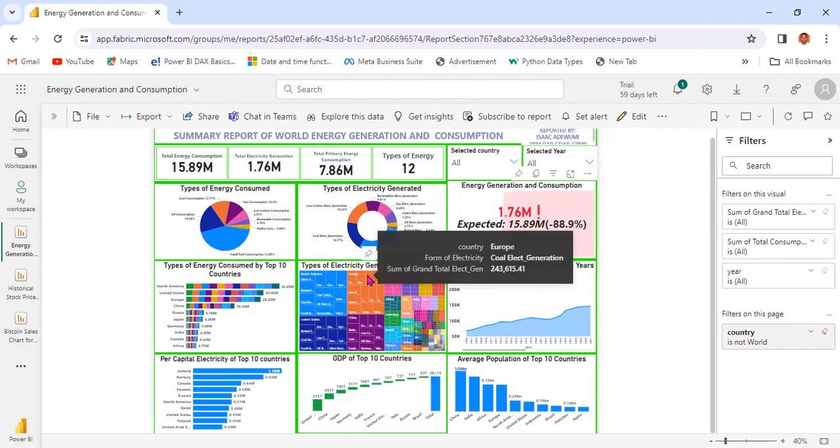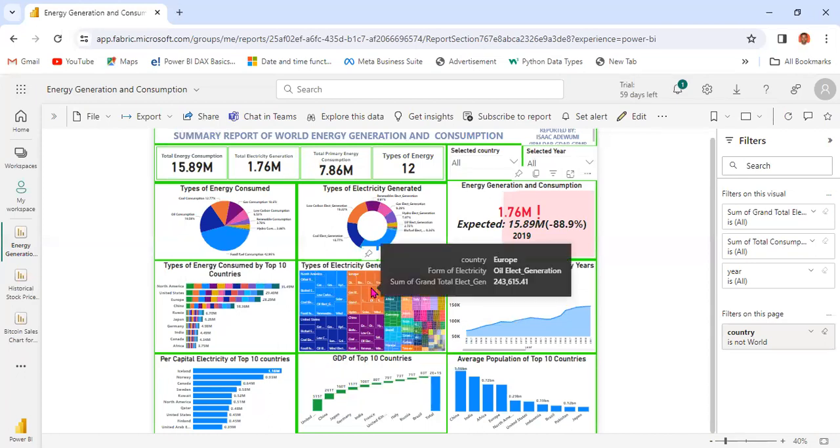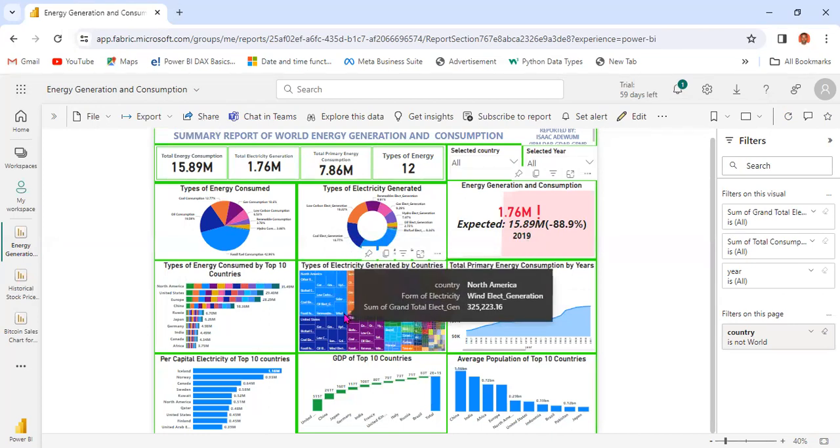What we have here is a tree map giving us information about electricity generation, how electricity is generated by different countries, using different forms of energy.